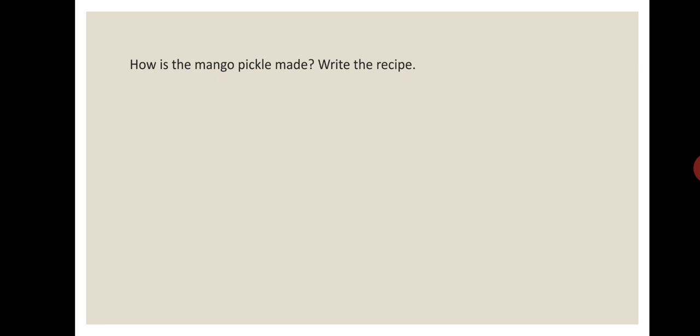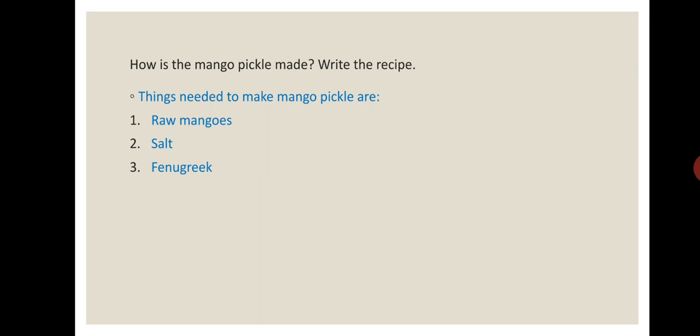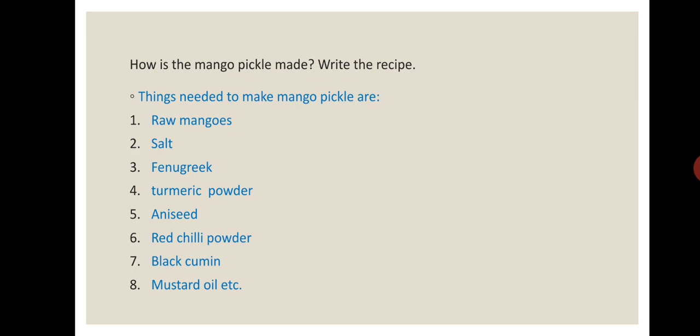And write the recipe. Students, first you have to write the ingredients, that is, things needed to make mango pickle. First, raw mangoes, salt, fenugreek, turmeric powder, aniseed, red chili powder, black cumin, mustard oil, etc.